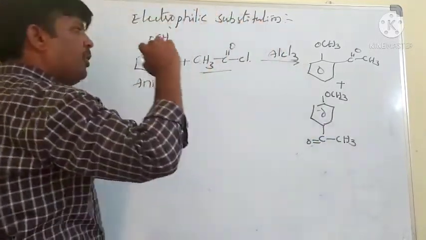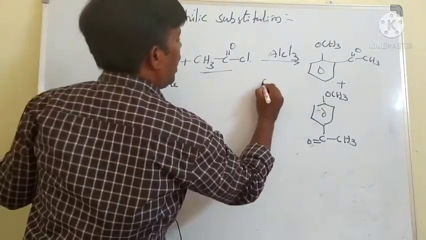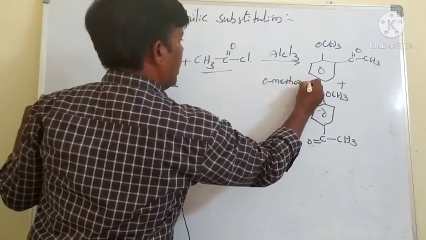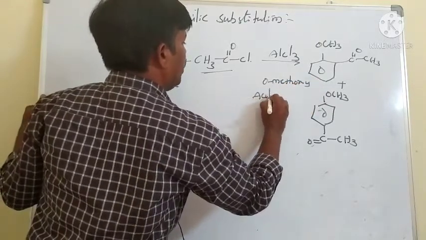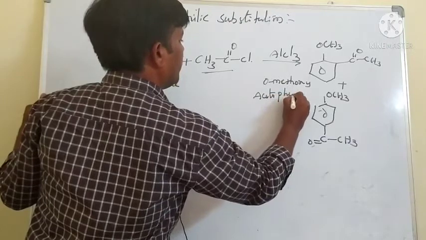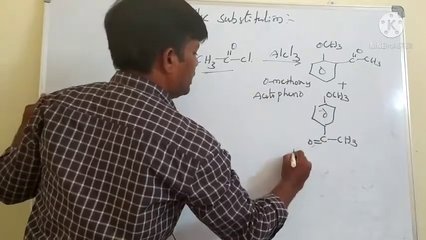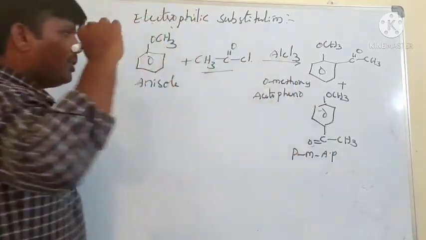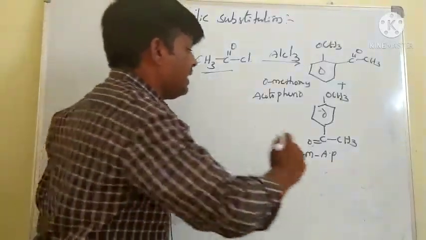What is the name of this compound? This is orthomethoxy acetophenone. This is paramethoxy acetophenone. Which one is major?